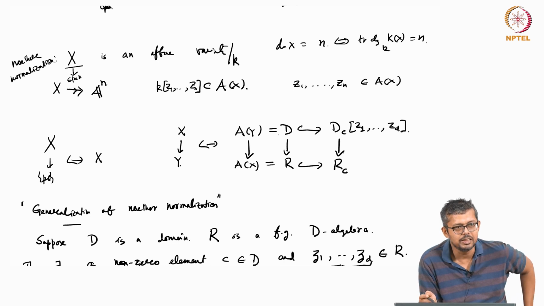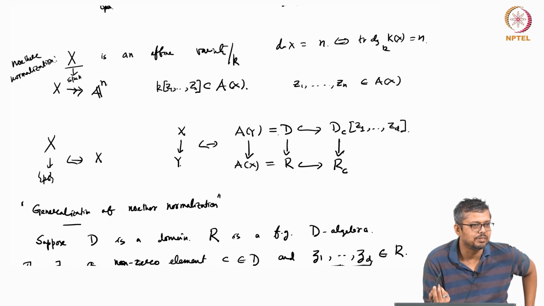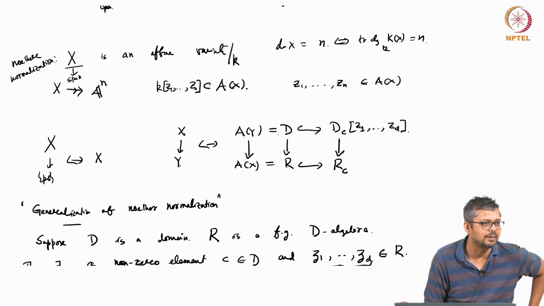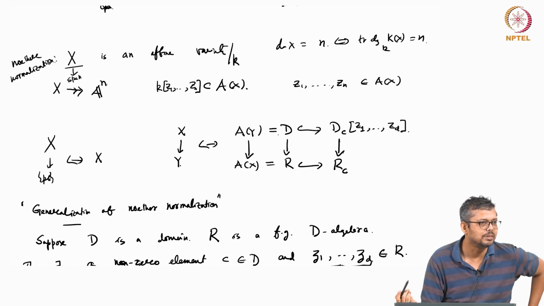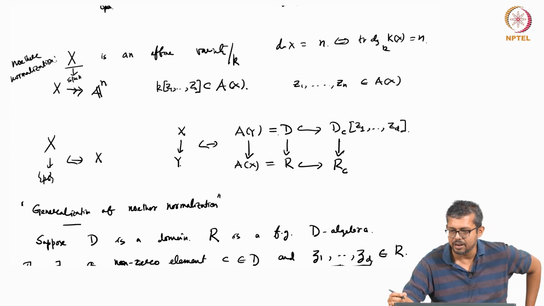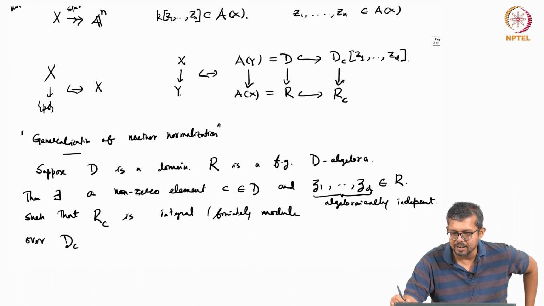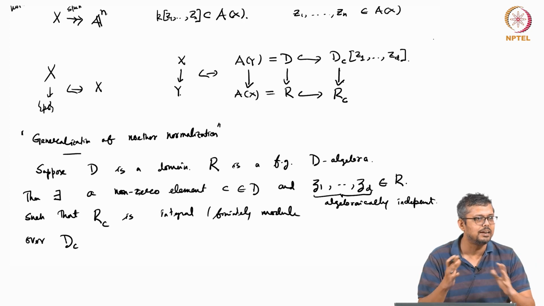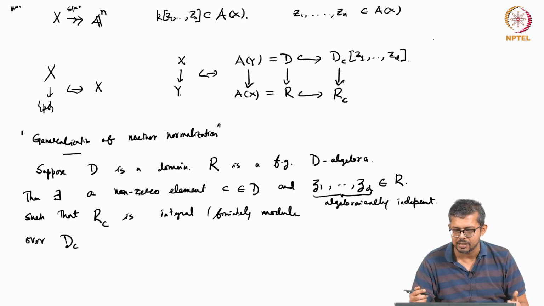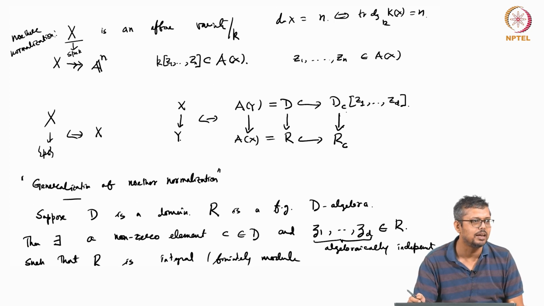So what is DC? DC is nothing but K itself. So you get the original Noether normalization back when D equals K, because C after all is invertible. But here the point is that you don't get this Noether normalization over the entire x comma y, but on an open set, because this is DC after all, a localization. This is an open set.